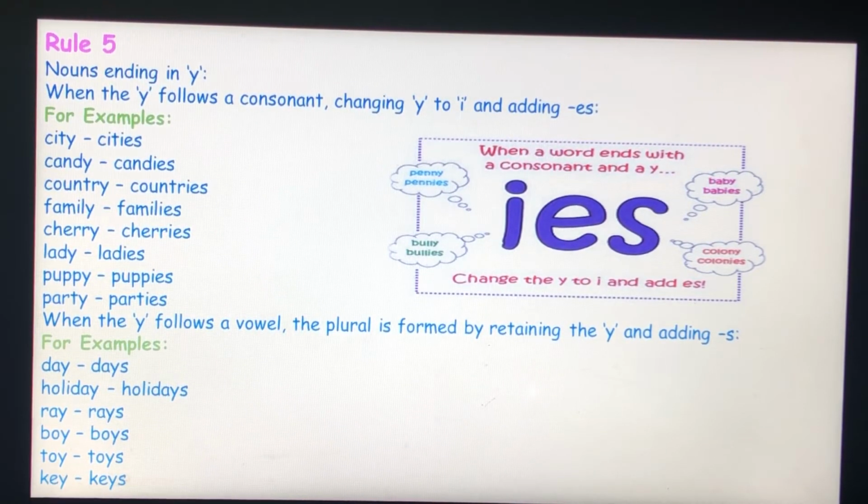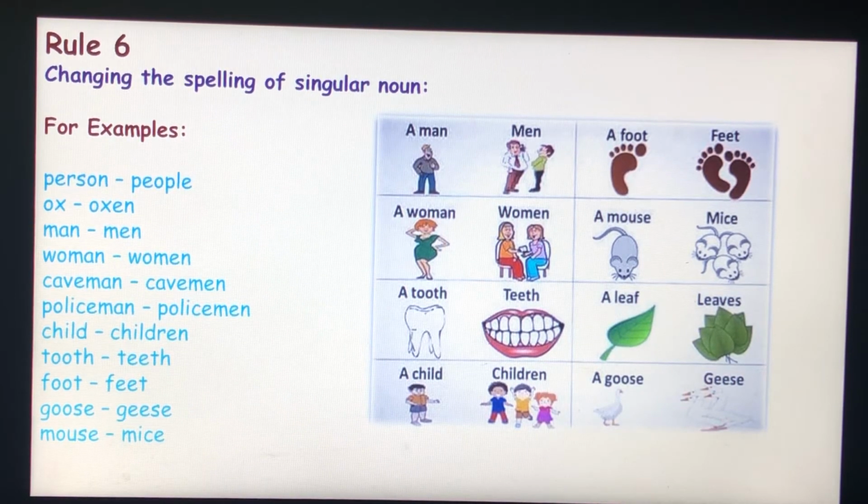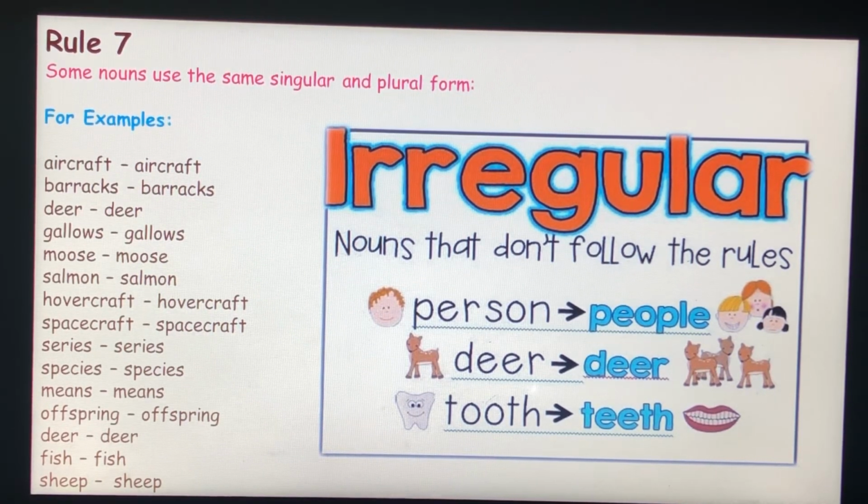Rule 6. Changing the spelling of the singular noun. Example, person, people, ox, oxen, foot, feet, mouse, mice. Some nouns use the same singular and plural form in Rule 7. Example, aircraft, aircraft, deer, deer, series, series, means, means, fish, fish, sheep, sheep. So in Rule 7, these words will not change; they will be the same.